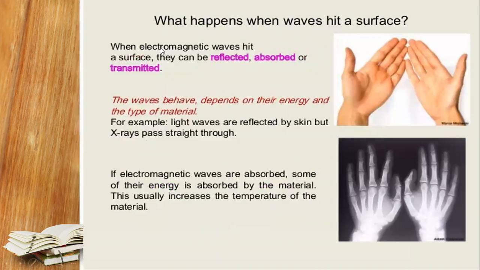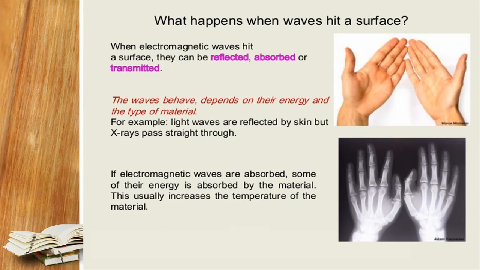So one of the examples, once again, is mentioned here: the electromagnetic waves on the surface, how they can be reflected, absorbed, and transmitted. One example is X-rays: the wave behaves depending upon its energy and the type of material used. Again, the example: light waves are reflected by the skin, but X-rays pass straight through.